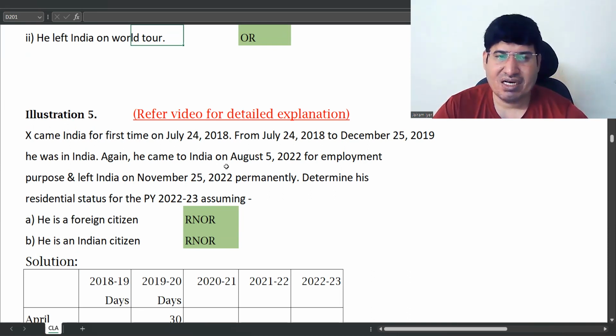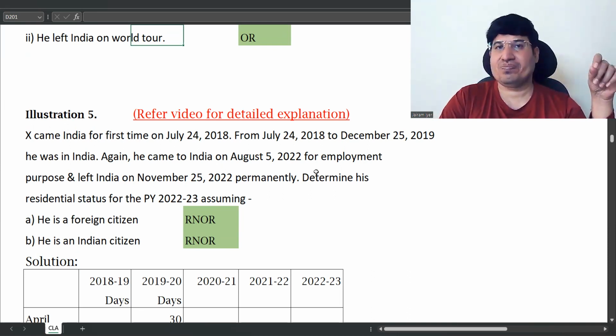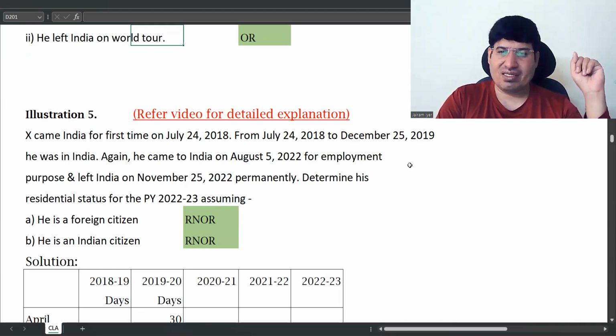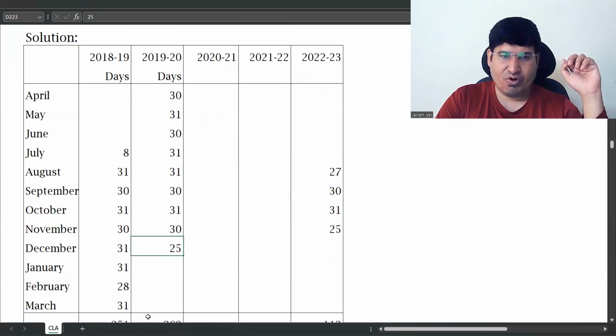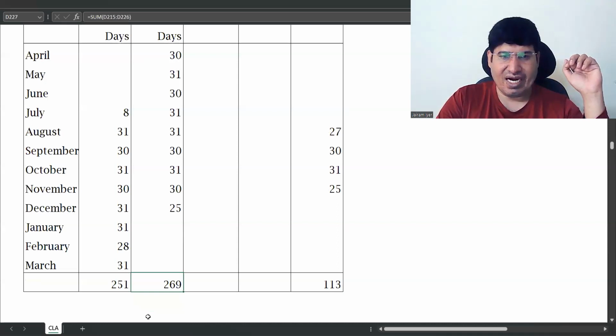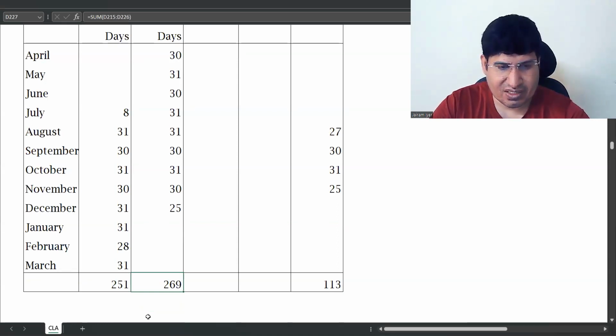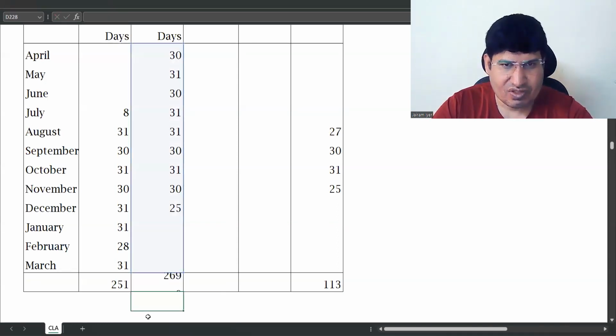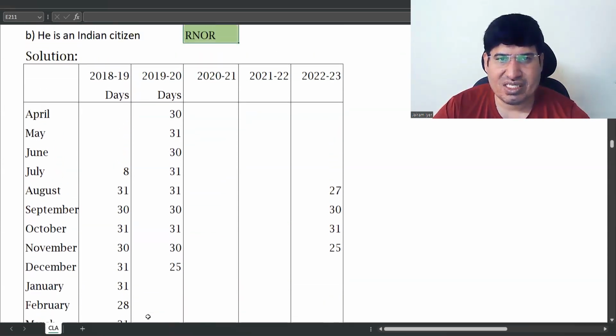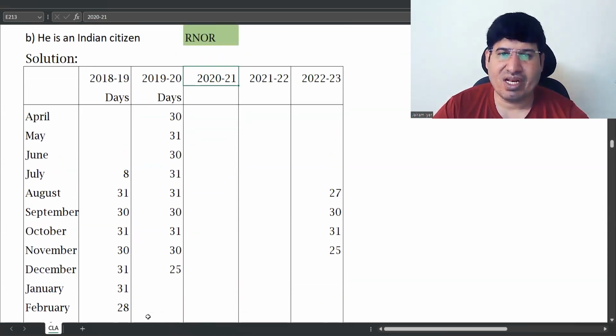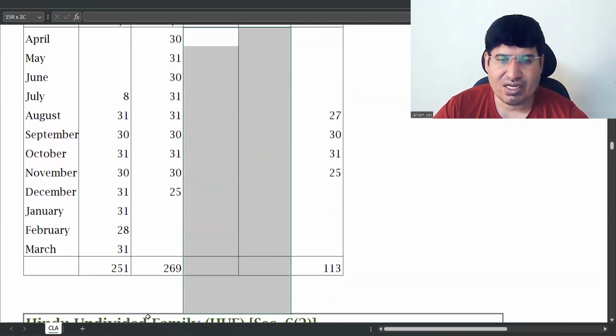I have not written it, but because they've said again he came back, which is why it is till December 25. So in December 2019, there were 25 days. So here we put 25 days. Add this, you will get 269 days. After that, for the other 2 years, 2020-21 and 21-22, he was just not in India at all. So there is 0.